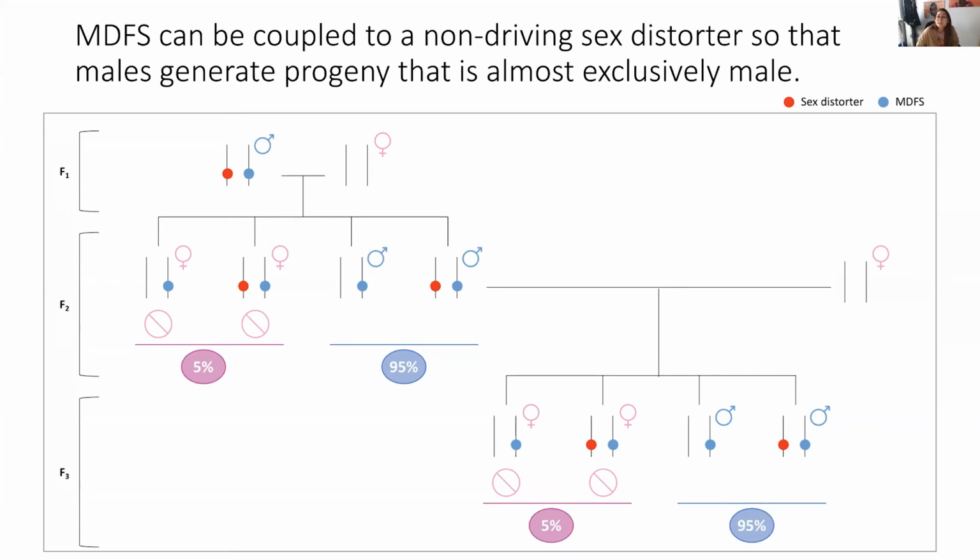Another thing to note is that the sex distorter is a non-driving allele, so it's inherited at 50% frequencies through Mendelian laws. And modeling on both the MDFS alone and the MDFS coupled to the sex distorter suggests that these are both viable strategies for population suppression if they were to be released in the wild.